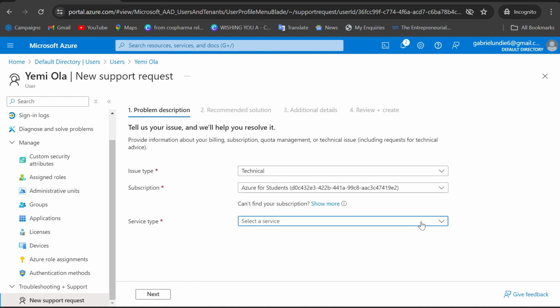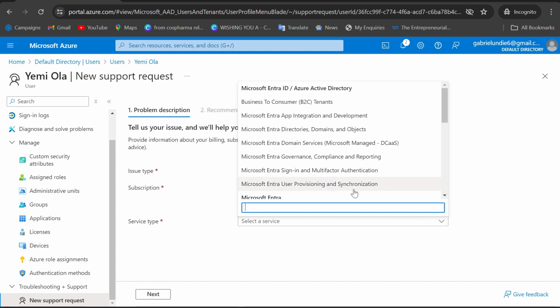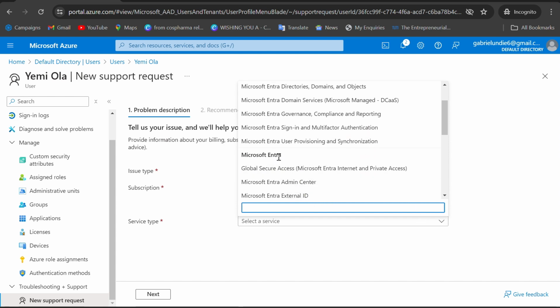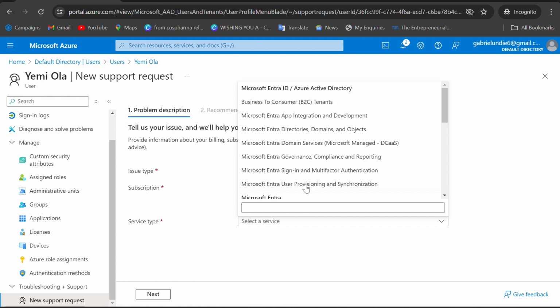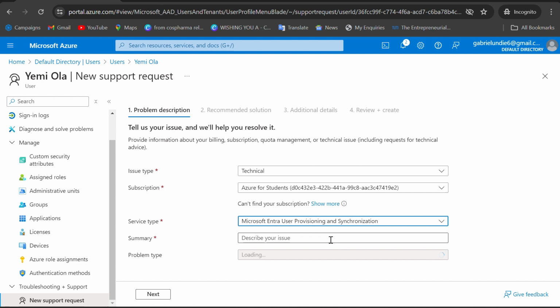So the service type that you are facing a challenge with, if it is Entra, you just say Microsoft Entra. Okay, if it is Microsoft Entra external ID, you can provide it. If it is Microsoft Entra Admin Center, whatever this thing is, it could be anything. Is it Microsoft Entra user provisioning and synchronization? If that is the issue, you select it, and then you describe the summary of the issue here.